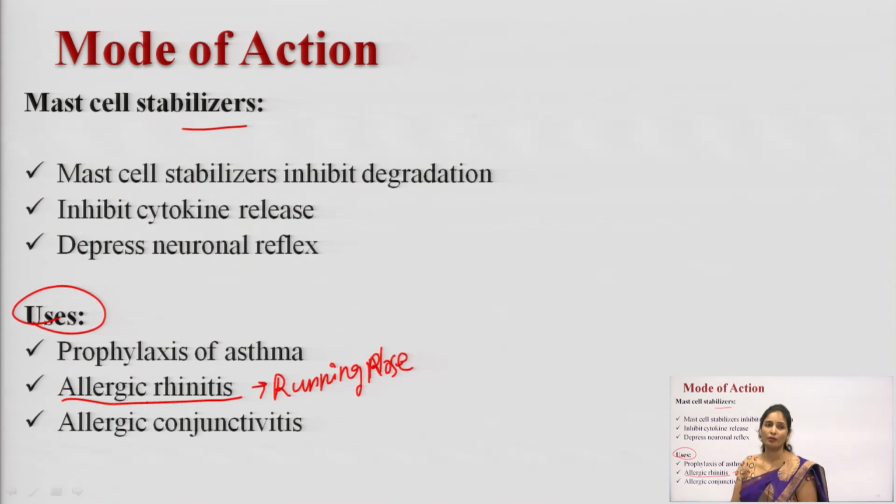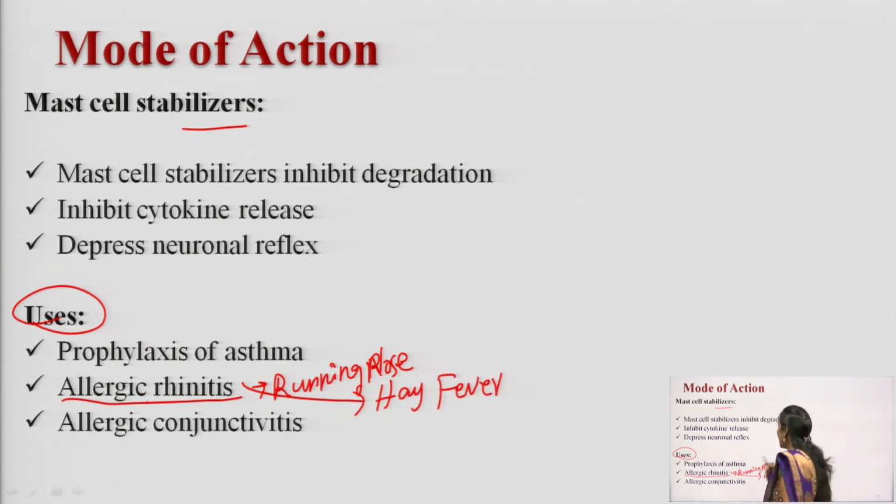You can see the running nose and swelling around the eye. Swelling around the eye is also one of the symptoms of allergic rhinitis, and you can see the sneezing, itching. All these are the symptoms of allergic rhinitis. Allergic rhinitis is also called hay fever.